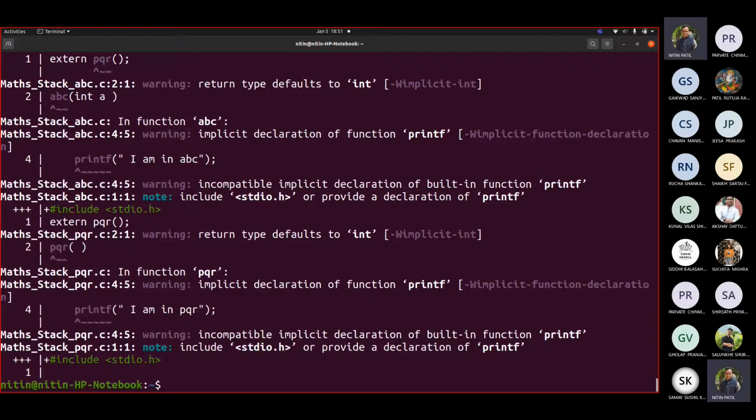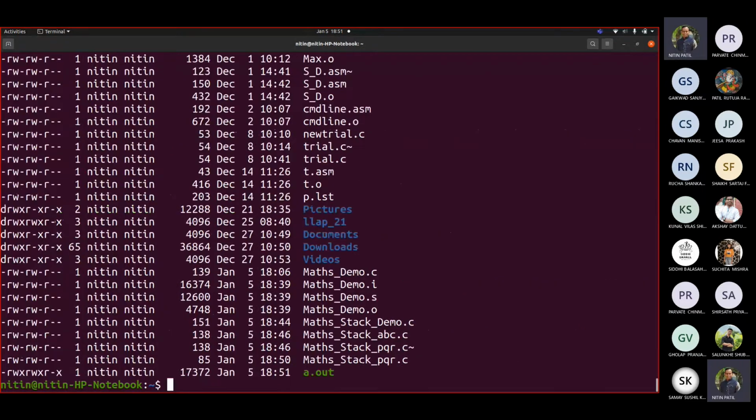By the way, what you can call it. These are warnings because we haven't written include stdio.h. That's why. Fine. So if I see ls -ltr, my executable should be generated now. Correct, this was generated.